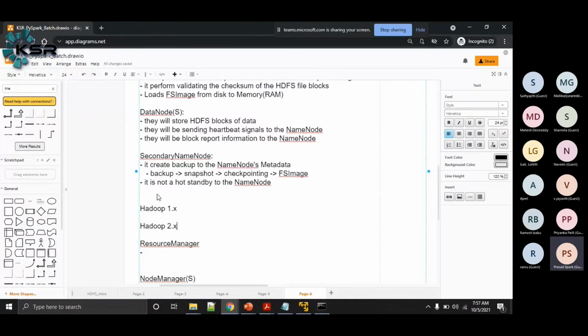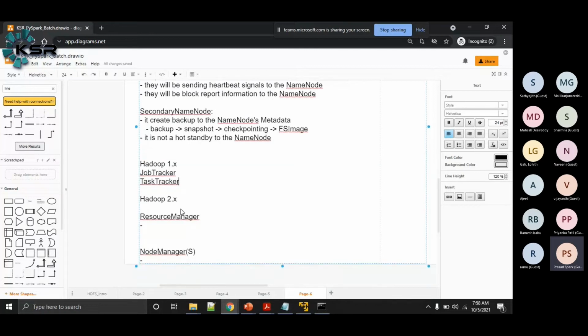In Hadoop 1.x, we have some entities called the job tracker and the task tracker. These are the services we have. Here the job tracker is the master and the task trackers are the worker nodes. In Hadoop 2.x, we have something called the resource manager and the node manager.